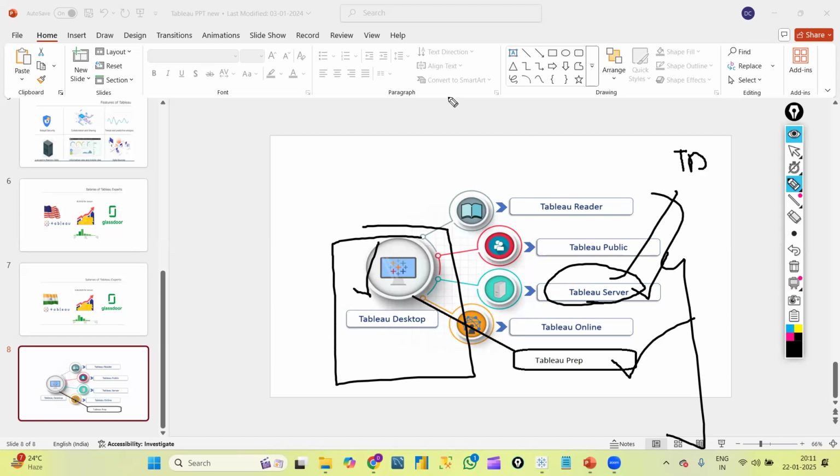Not only that, we will have so many admin options there. We can do so many things. We are having things like schedules, alerts. We are having so many options which we will see very practically in the Tableau Server classes.